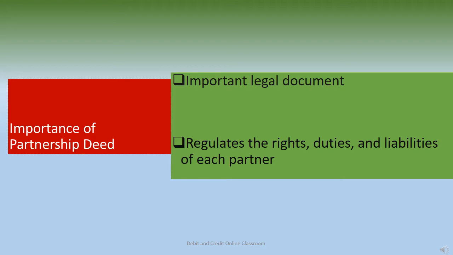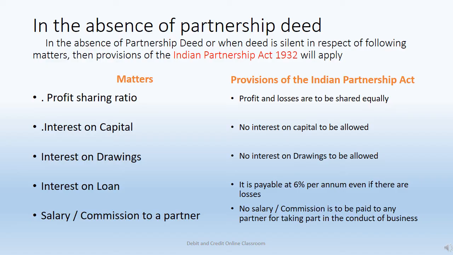The importance of partnership deed comes when a legal discrepancy comes, because this is an important legal document. It can be produced in the court, and this regulates the rights, duties and liabilities of each partner so that there will not be any confusion. The partnership is a relation between the partners who come into an agreement. So, different persons are coming into an agreement to conduct a lawful business. Then there will be difference of opinion also. So, there should be a common conscience. For this matter, this partnership deed is very good.